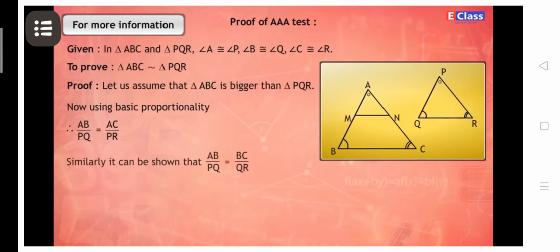Similarly, it can be shown that AB upon PQ is equal to BC upon QR. Therefore, AB upon PQ is equal to BC upon QR, which is equal to AC upon PR. Therefore, triangle ABC is similar to triangle PQR.